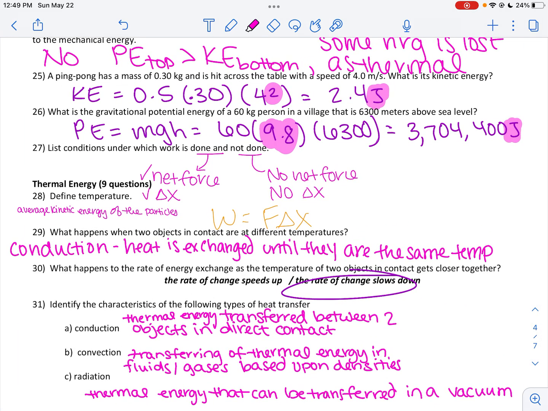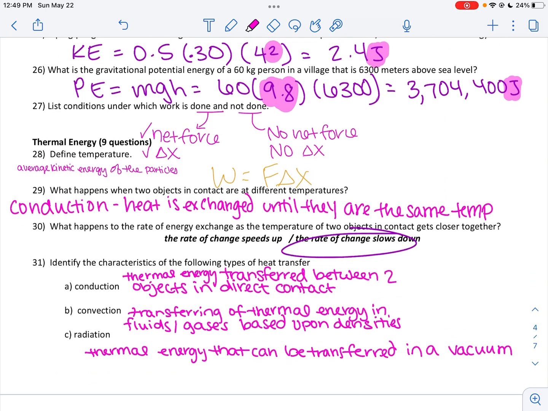Okay? Thermal energy, remember we spent a decent amount of time going through the difference between heat and temperature. Heat is a type of energy. It is thermal energy, whereas temperature is a measure of how hot or cold something is, how fast those particles are moving. So the faster moving particles, like a gas, had higher temperatures, whereas solids, which just vibrate in place and don't move very much, had lower temperatures.